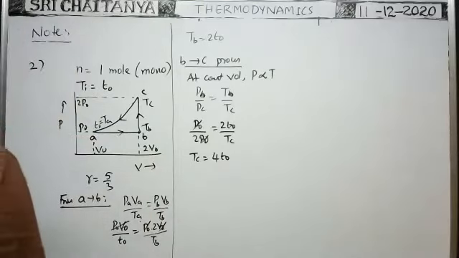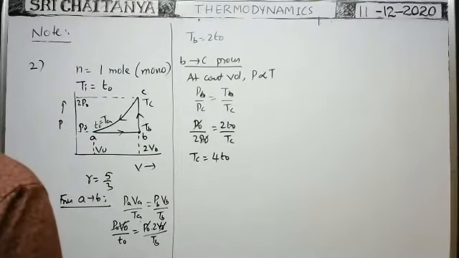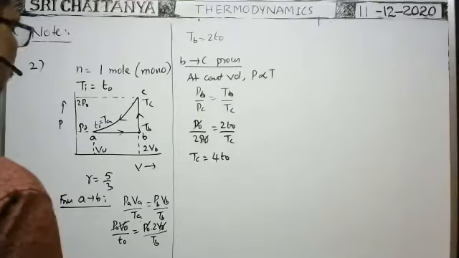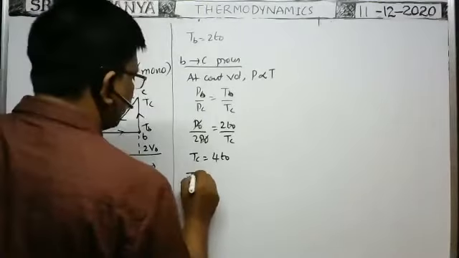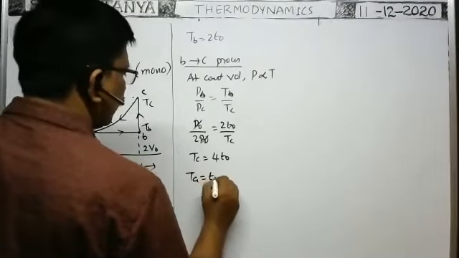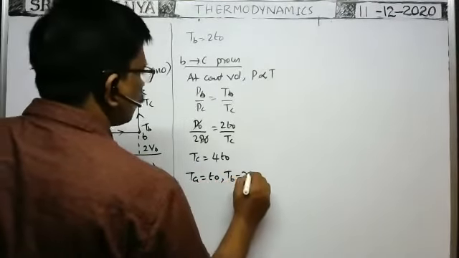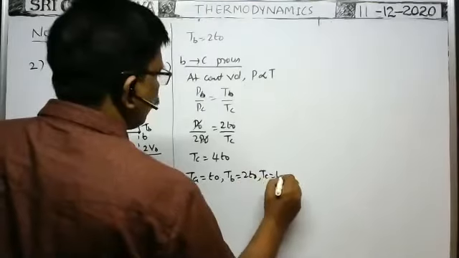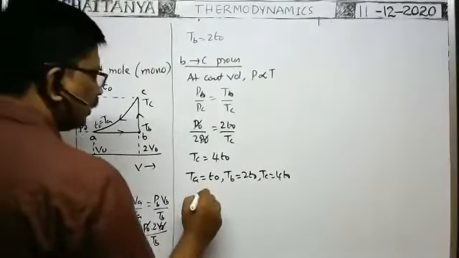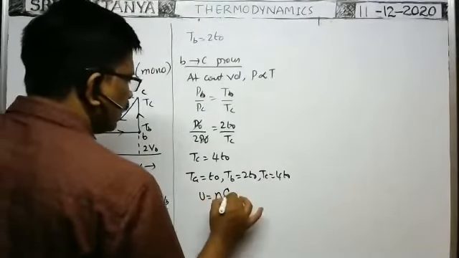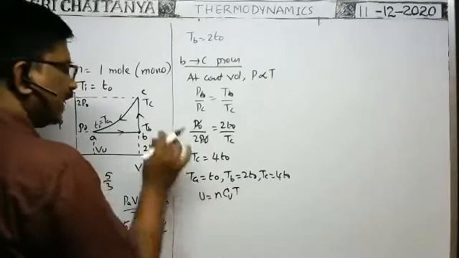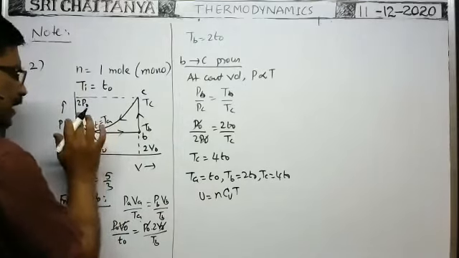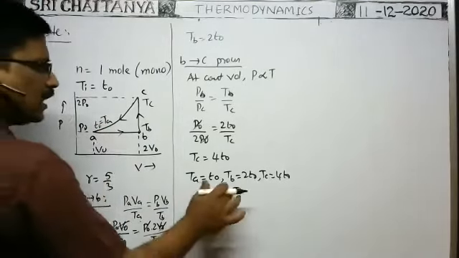Now, what about the internal energy relation? Where the temperature is more, internal energy is more there. So from this, temperature at A is T naught, temperature at B is 2T naught, temperature at C is 4T naught. We already know internal energy is equal to nCvT, and change in internal energy is nCv dT.